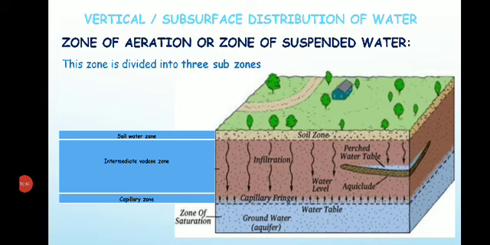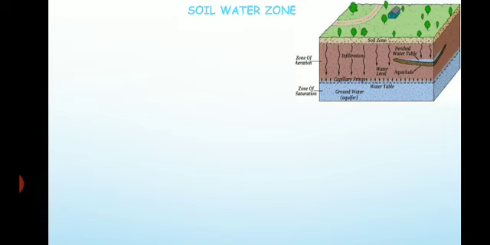We'll try to understand each zone in detail. The first zone is the soil water zone. You can see in the figure where exactly it is.